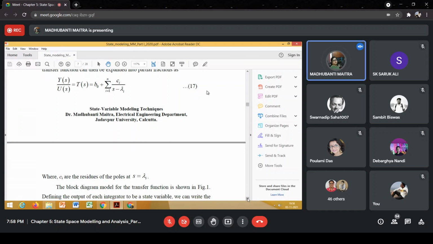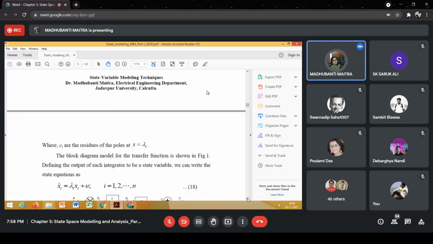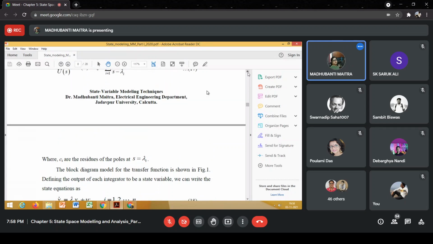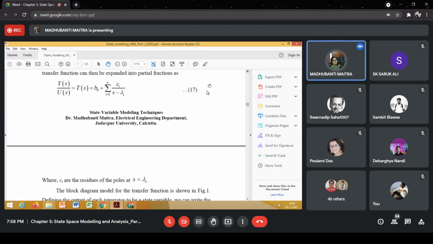Okay, fine. Now let us define our state variables as, write down, x1 is equal to U by s minus lambda 1. That is defined as the first state variable.